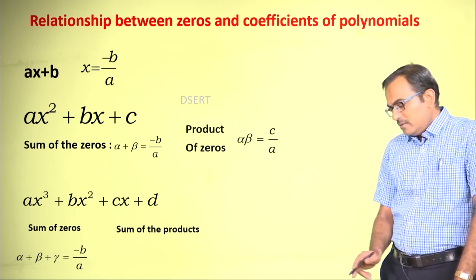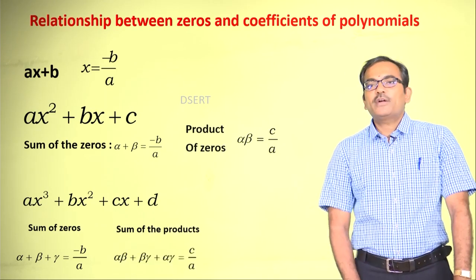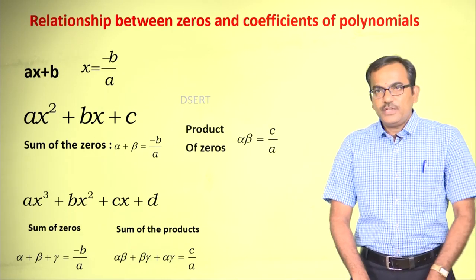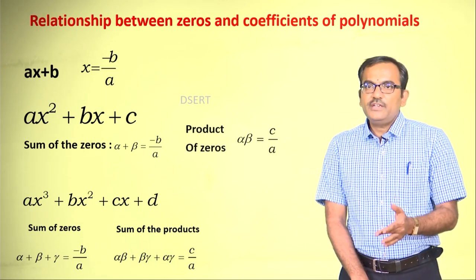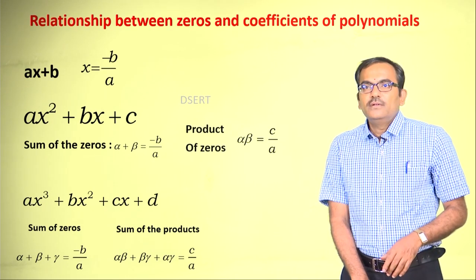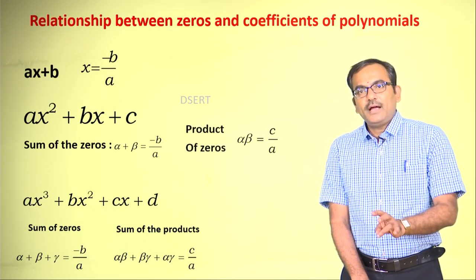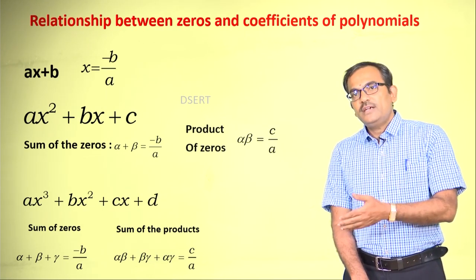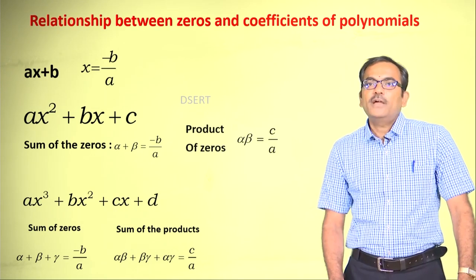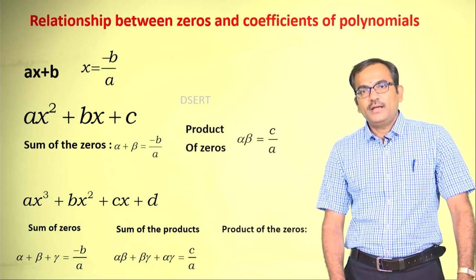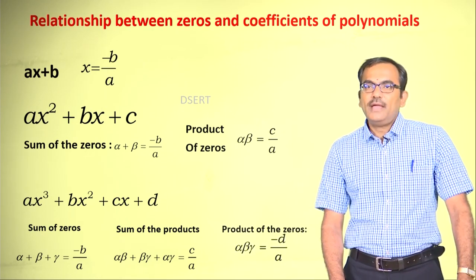and the next is the sum of the products. Here we consider any 2 zeros, we take the product of any 2 zeros and ultimately we add them, right? Alpha beta plus beta gamma plus alpha gamma, when put all together we get it as c by a, and finally the product of the zeros alpha, beta and gamma, we get it as minus d by a.